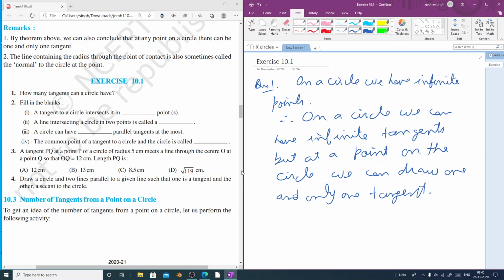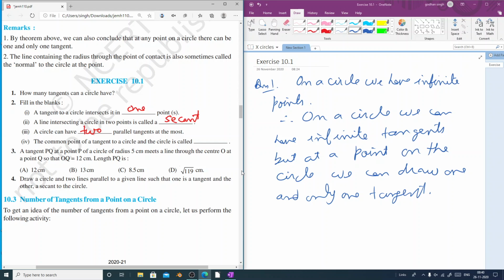Now let us go to the second one. Second one is fill in the blanks. A tangent to a circle intersects it in, that we have already discussed, one point. Then second one, a line intersecting a circle in 2 points is called a secant. Then we have the third one, a circle can have how many parallel tangents? At the most 2 parallel tangents.